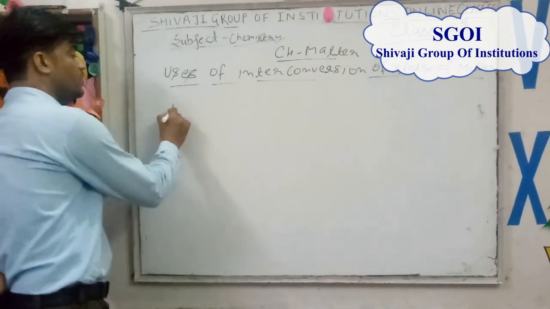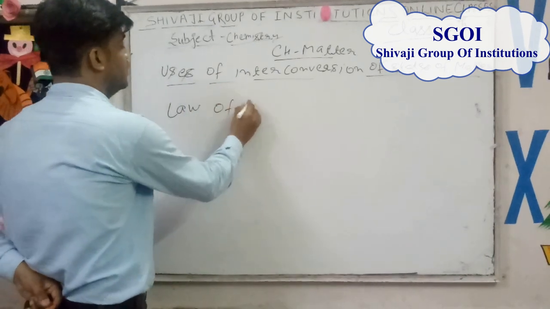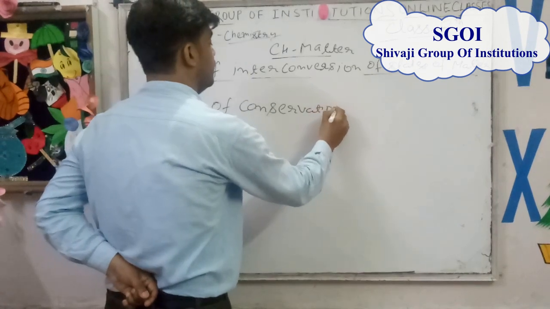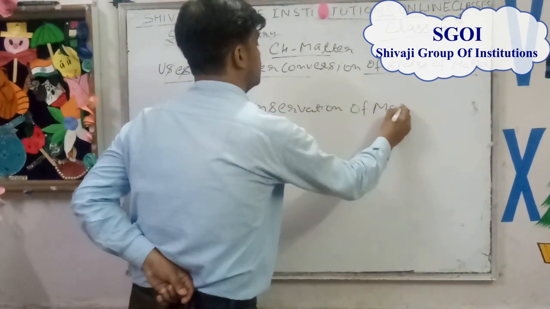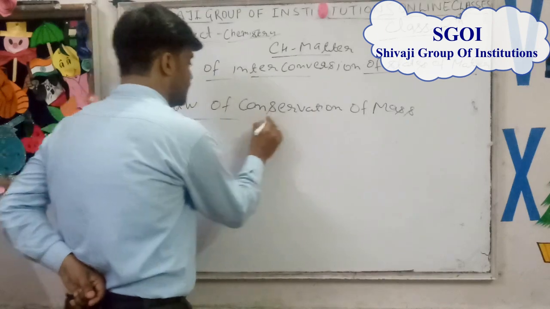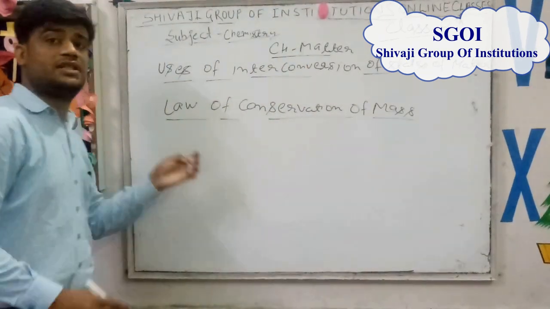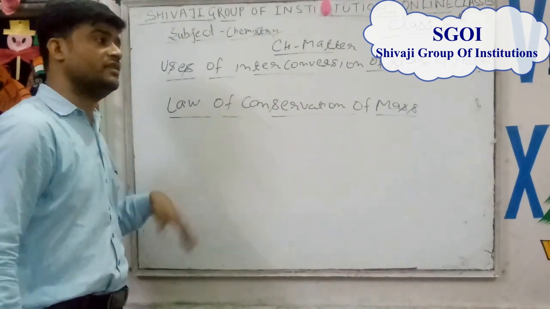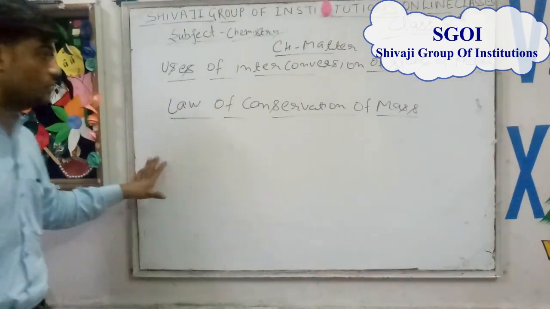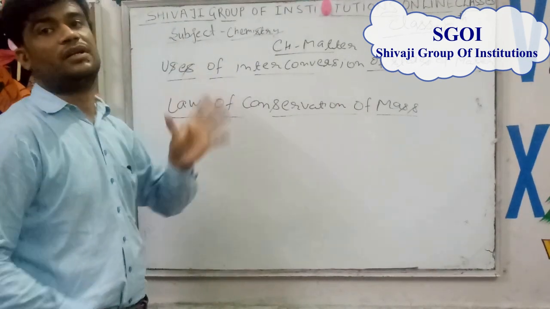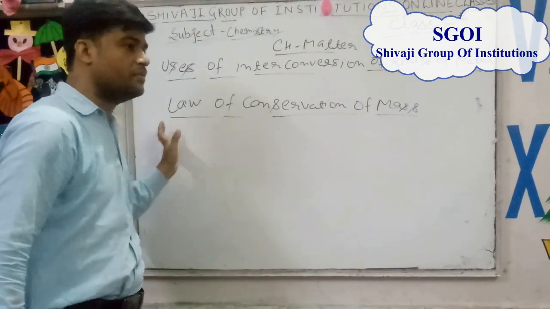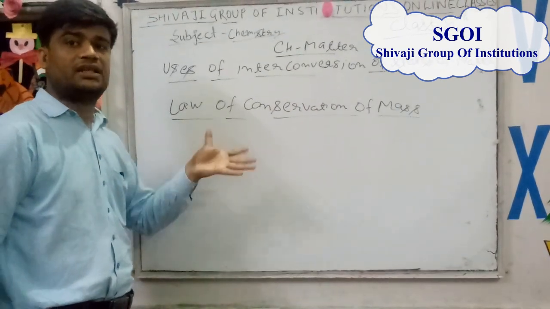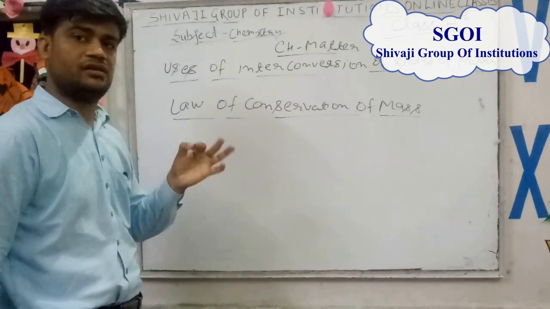Then we will discuss the law of conservation of mass. What does this law say? This law states that mass can neither be produced nor destroyed in a chemical reaction. In other words, the total mass of the reactants is always equal to the total mass of the products.